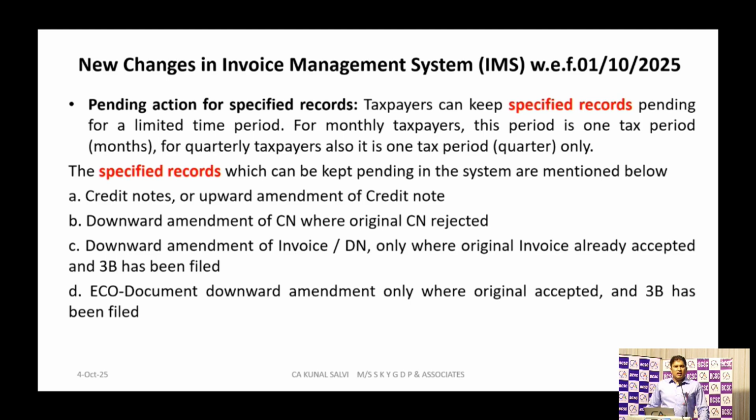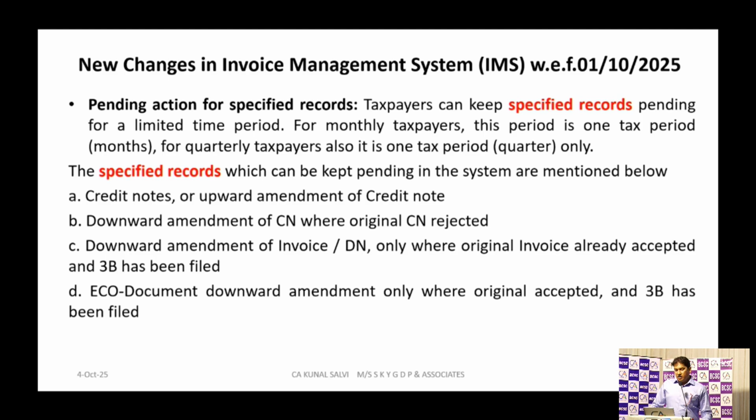If you have taken any action that is pending for any transactions, you can keep that transaction pending only for a limited period. So which are those transactions for which pending action is allowed for the specified period? The first one is credit note. The specified records which can be kept pending in the system are mentioned below. First one is credit note or upward amendment to the credit note.